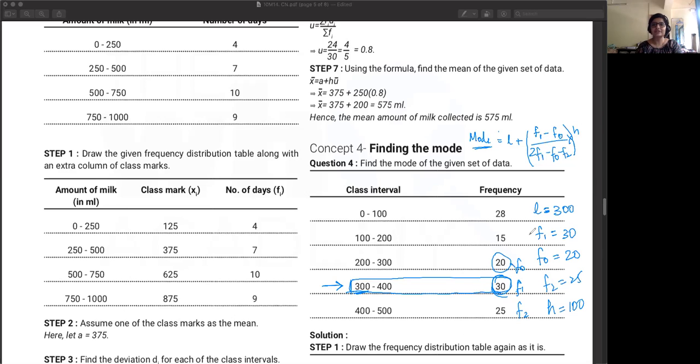So the crux of this thing is just finding the modal class. Once you identify the modal class, you will get all of these variables' values from this table. So it's going to be 300 plus F1 is 30 minus 20 upon 2 into 30 is 60 minus 20 minus 25 into 100. Calculate it. Okay. Pratham, of course we need F2 because it appears in the denominator.